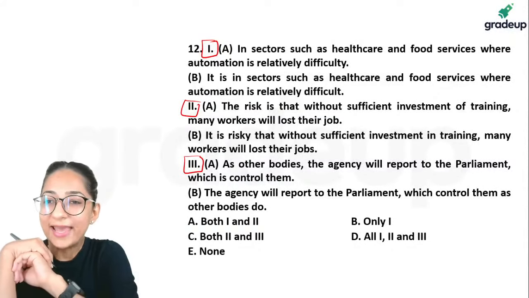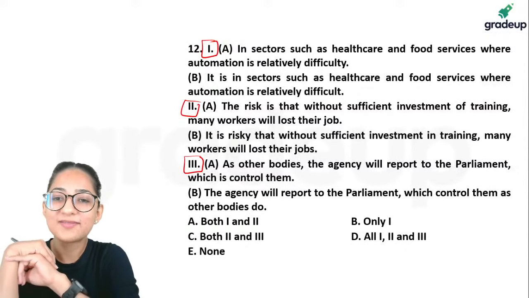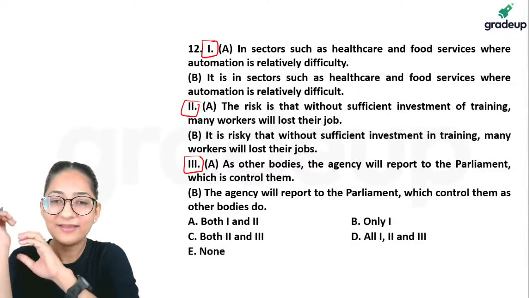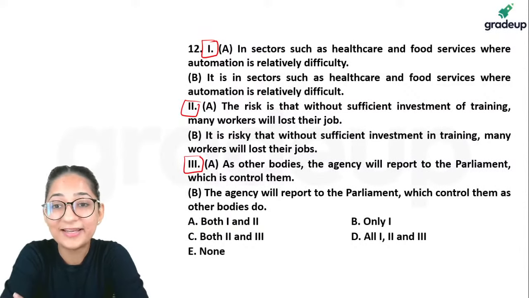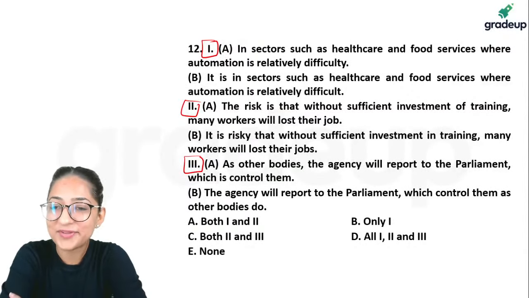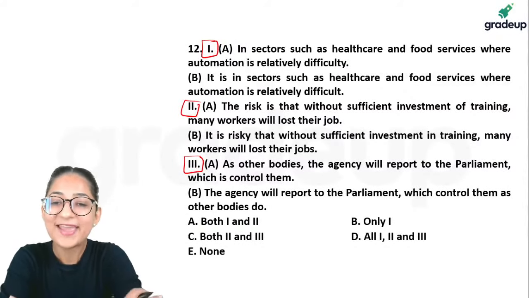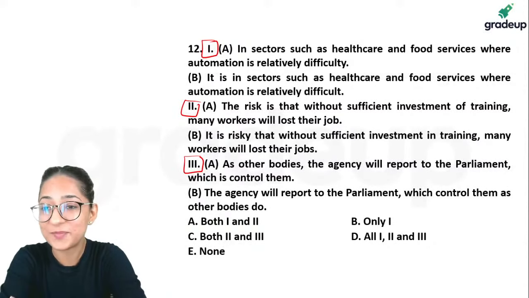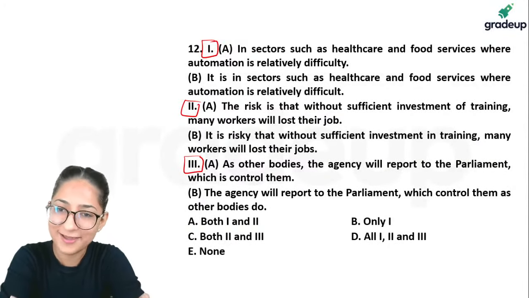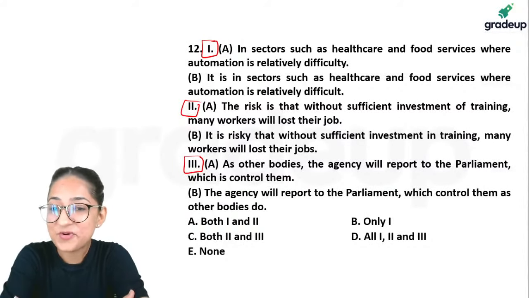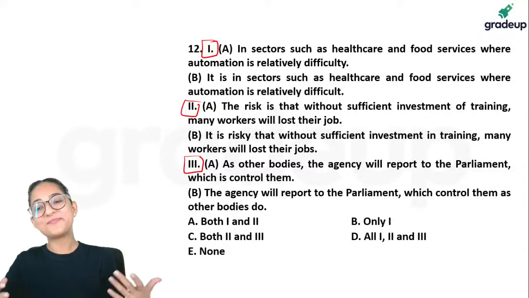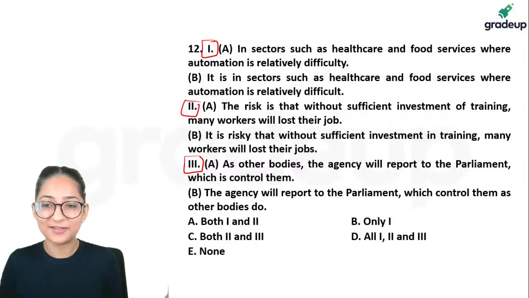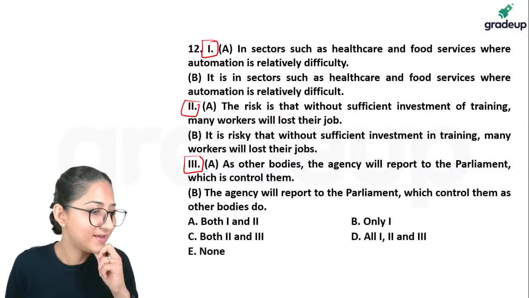In sectors such as healthcare and food services where automation is relatively difficult. The risk is that without sufficient investment in training, many workers will lose their jobs. Agency will report to the parliament, which controls them as other bodies do. Okay, what do you say?